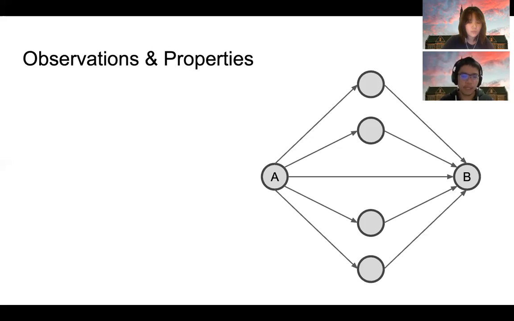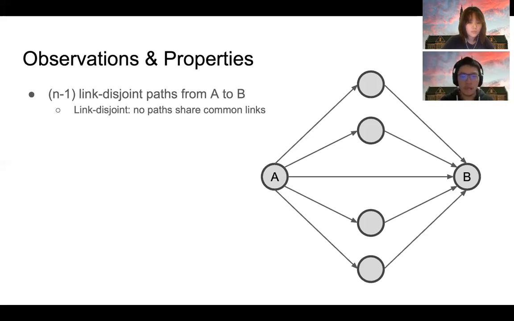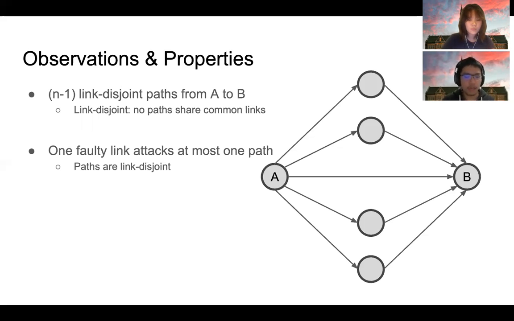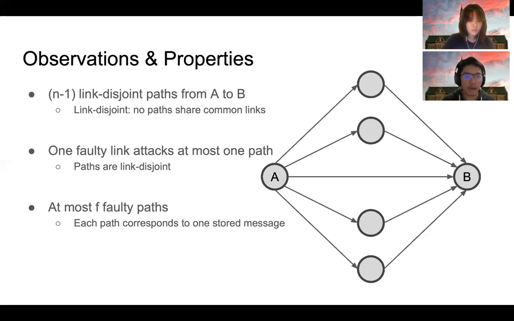Now, let's observe some key properties of this reliable broadcast protocol. First, we can observe that from node A to node B, there are n minus 1 link-disjoint paths. By link-disjoint, we mean that any pair of the paths do not share any common links. As a result, we can see that every individual faulty link can attack and corrupt at most one path from A to B. This is because all paths are link-disjoint. Also, each path from A to B corresponds to one stored message in the memory set of B. So there are at most F faulty messages in that memory set.